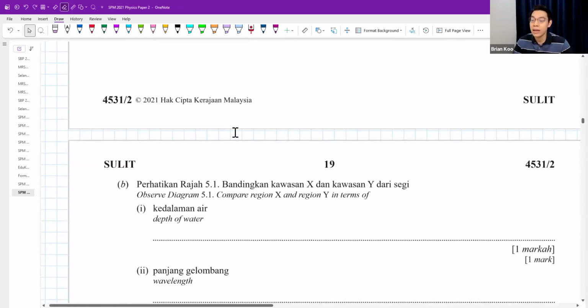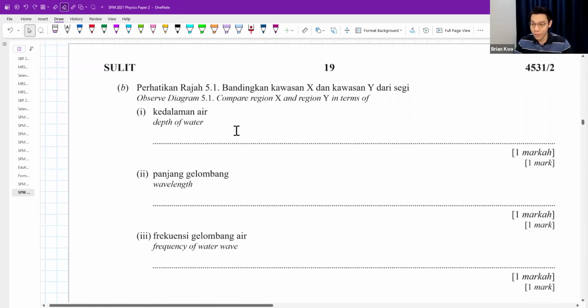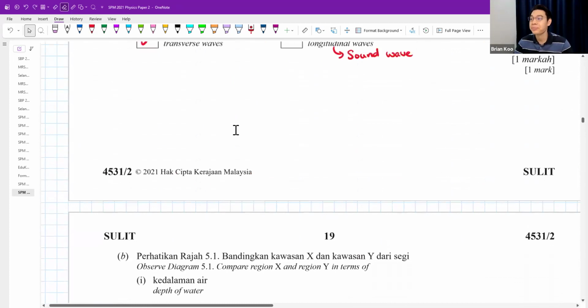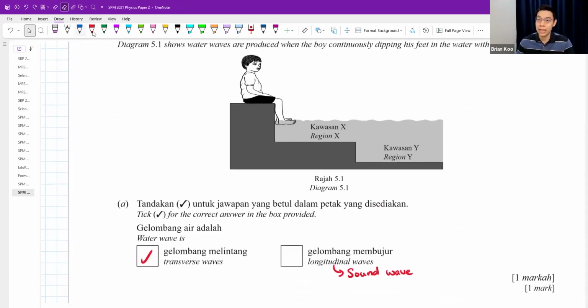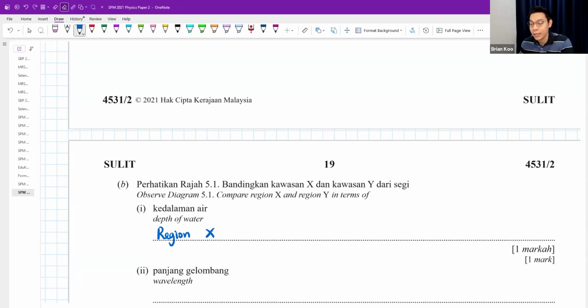Part B, observe diagram 5.1. Compare the regions X and Y in terms of depth of water, wavelength, and frequency. Okay. The depth in X is smaller than Y. Depth of water in region X is smaller than region Y. Some of you will say, teacher, my school teacher doesn't allow me to write this symbol.